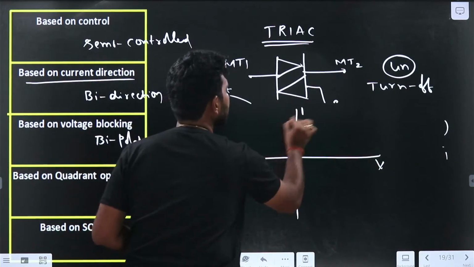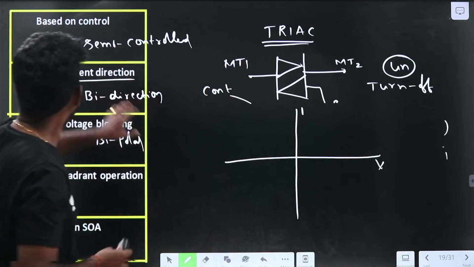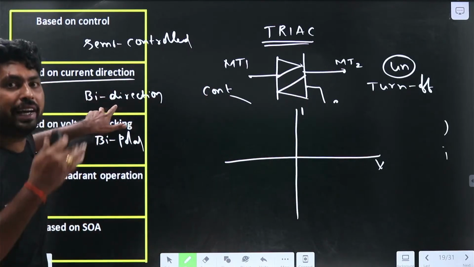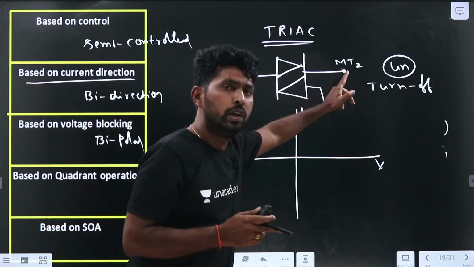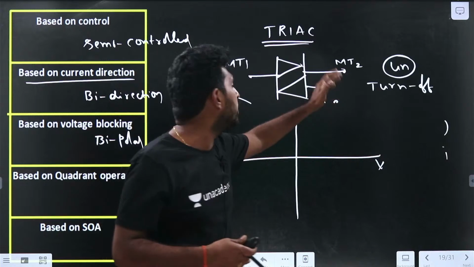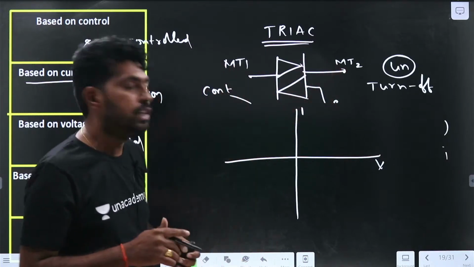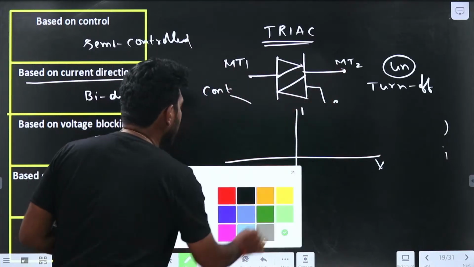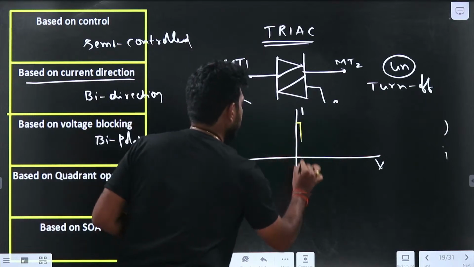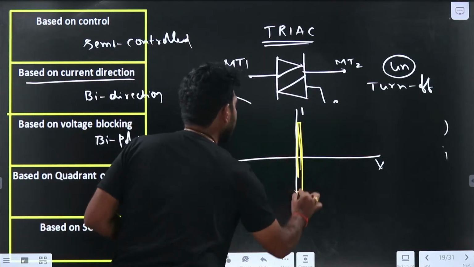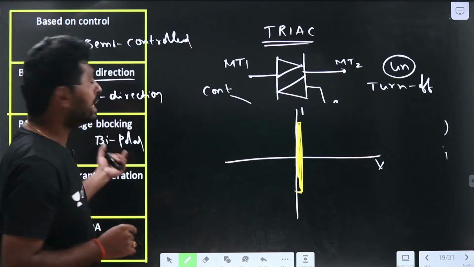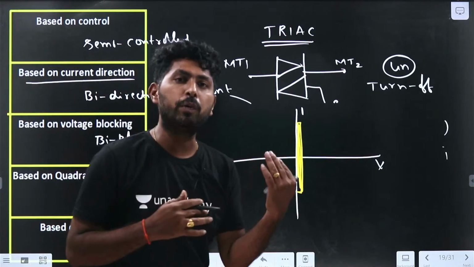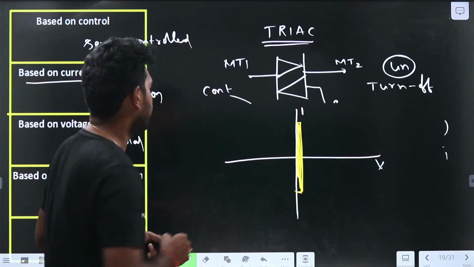Let me draw the voltage and current axes. It allows bidirectional current: current from MT1 to MT2 as well as from MT2 to MT1, so we have both positive and negative currents. And like the SCR, it can block both positive and negative voltages.